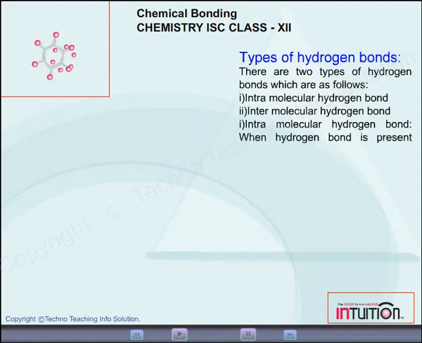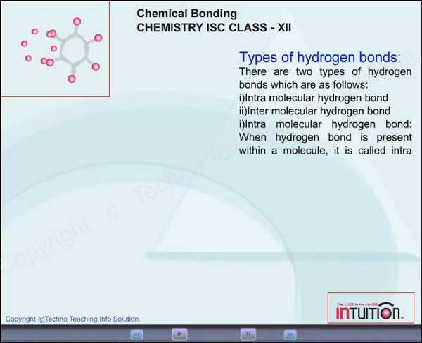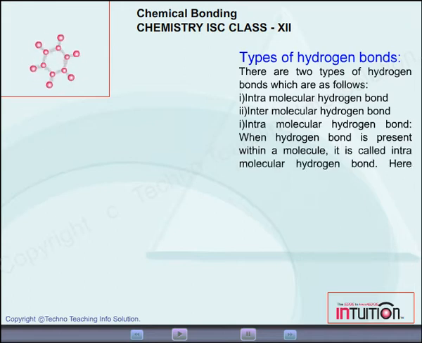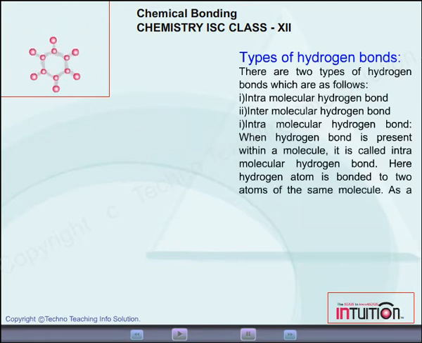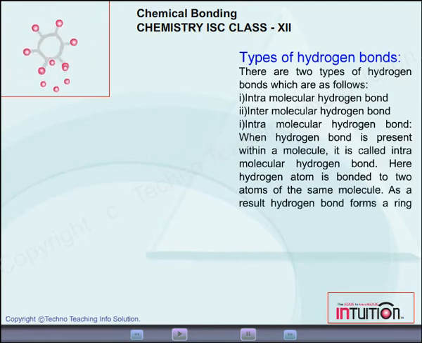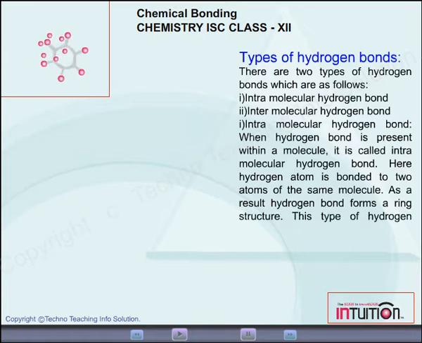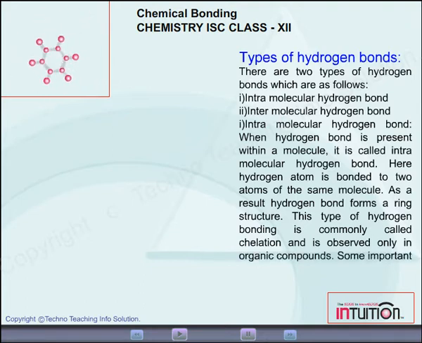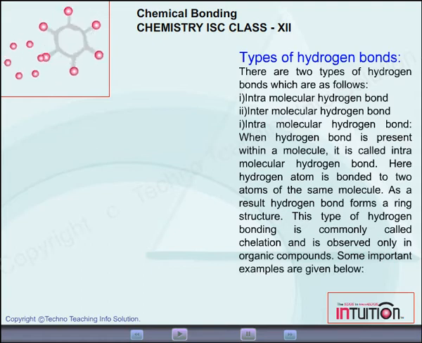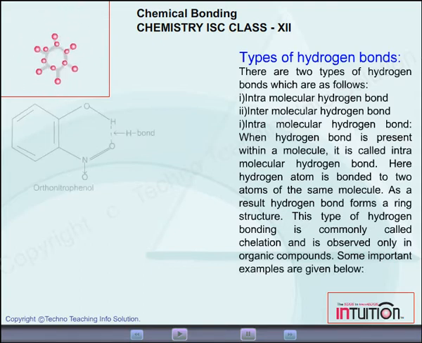1. Intramolecular hydrogen bond. When a hydrogen bond is present within a molecule, it is called an intramolecular hydrogen bond. Here, the hydrogen atom is bonded to two atoms of the same molecule. As a result, the hydrogen bond forms a ring structure. This type of hydrogen bonding is commonly called chelation and is observed only in organic compounds. Some important examples are given below.